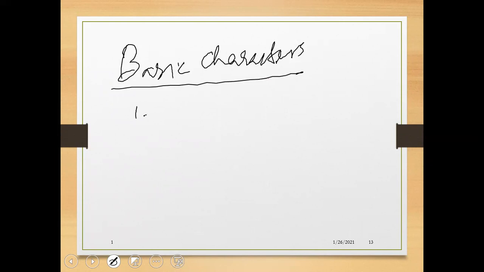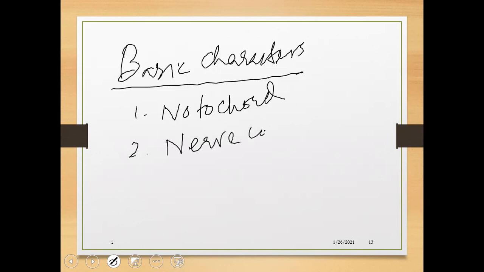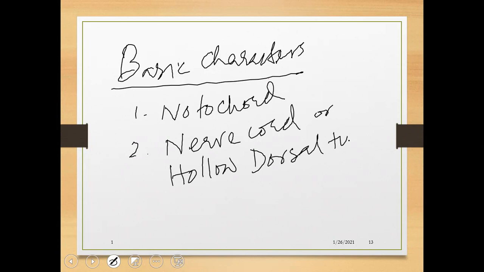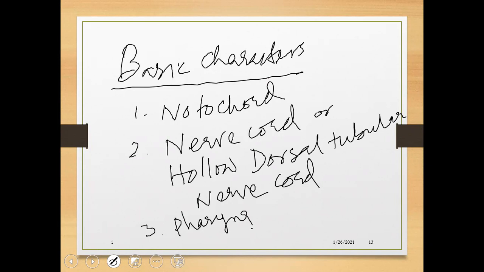In these basic characters, one is the notochord and the other one is the nerve cord, or hollow dorsal tubular nerve cord. The third one is the pharyngeal gill slits.